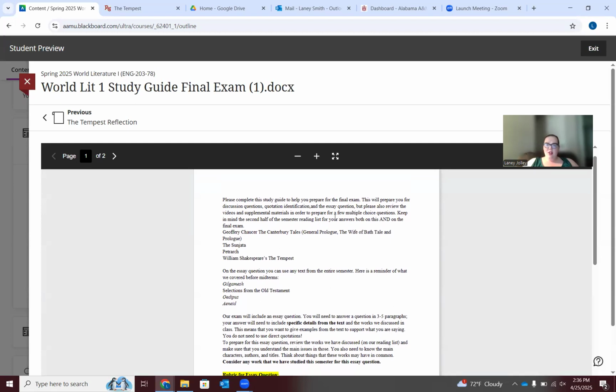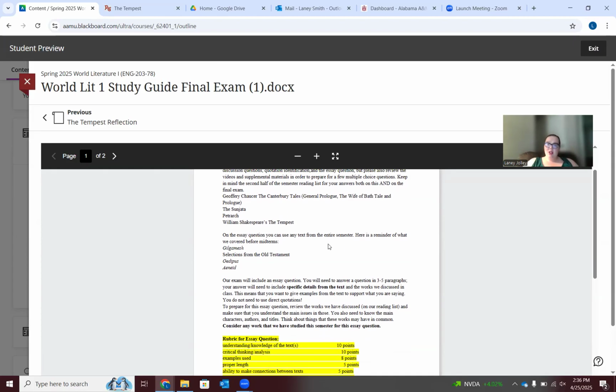I'm not going to read all of these instructions out for you, but please be very diligent in going back and reading all of this. This just mentions that the types that you're preparing for, most of the content for this exam is just going to be stuff that we covered the second half of the semester. So you are not going to have any multiple choice, short answer, fill in the blank identification questions from the first half. You're just going to have it from the stuff that we covered the second half of the semester. So that is where we started off with Geoffrey Chaucer and ended with William Shakespeare.